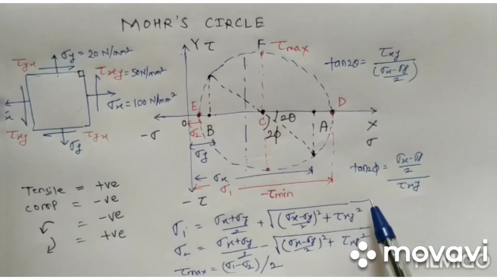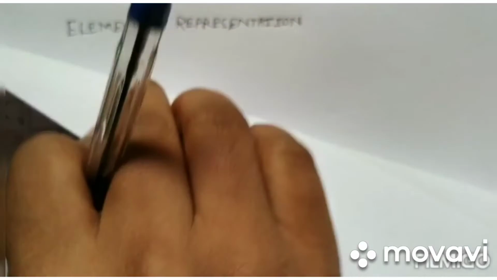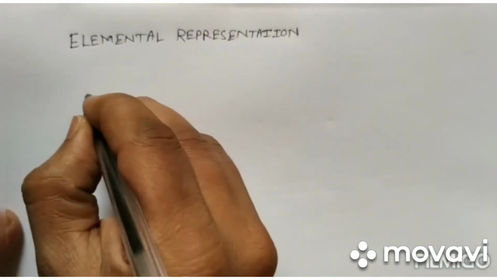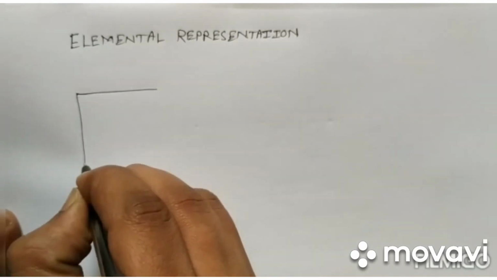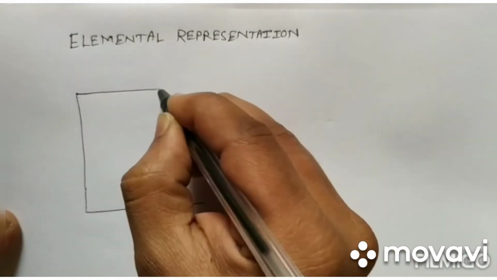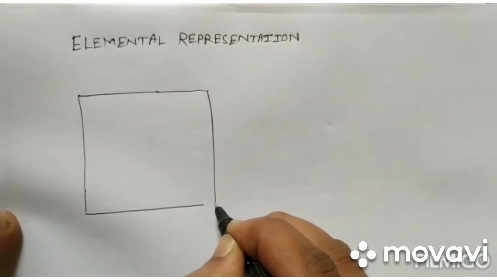Okay, so let's represent all these things on a single element, so that it will be more clear. Let's consider a body, and a plane here. We are going to represent all the things on this.